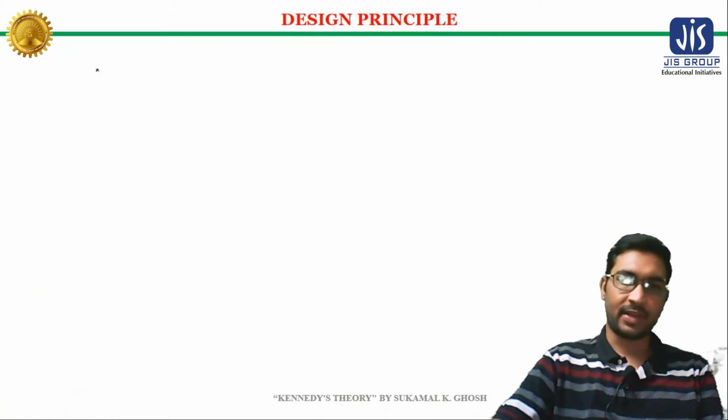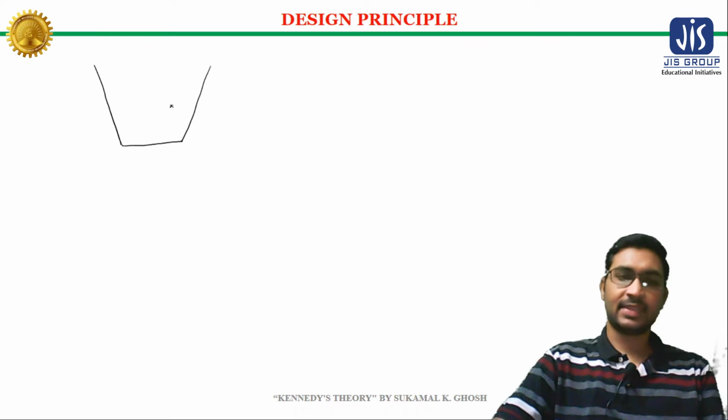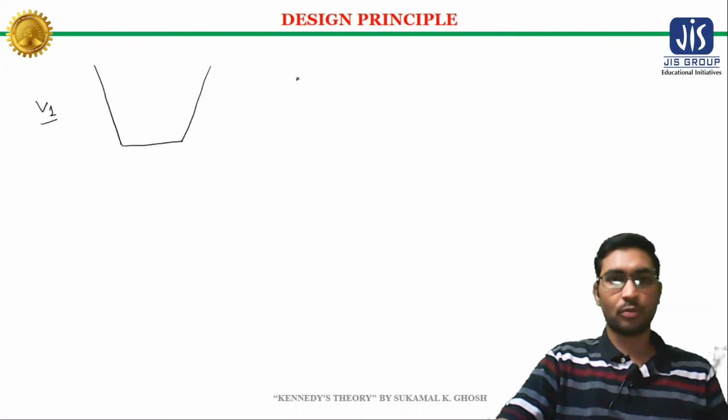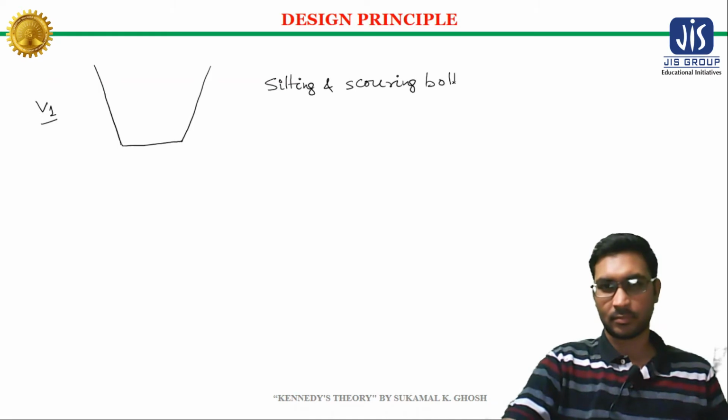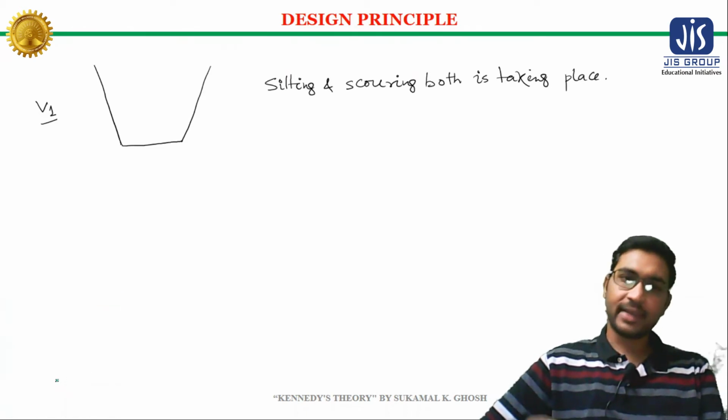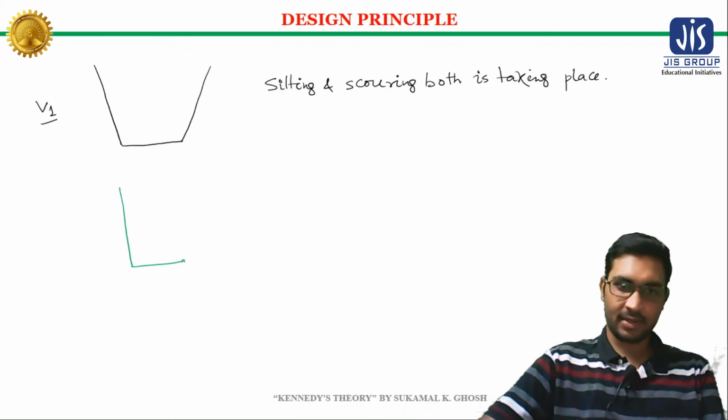Suppose we have a channel, and suppose right now the velocity is v1, and at velocity v1 silting and scoring both are taking place.